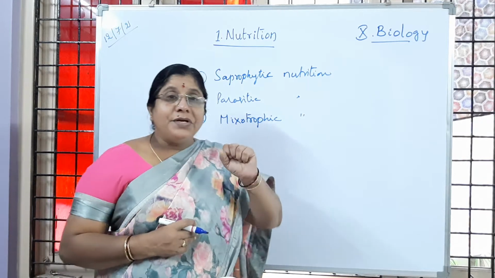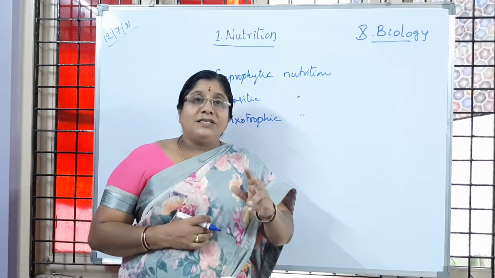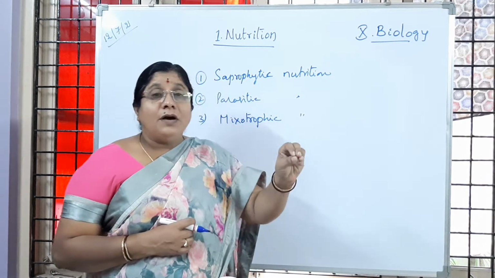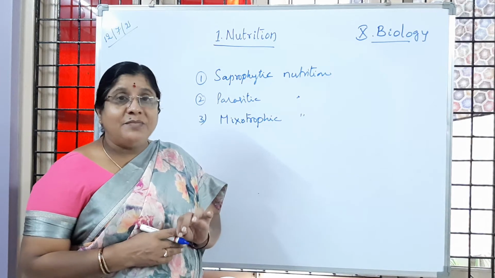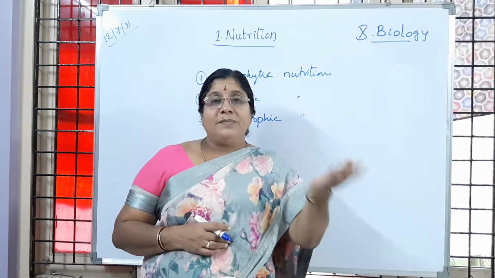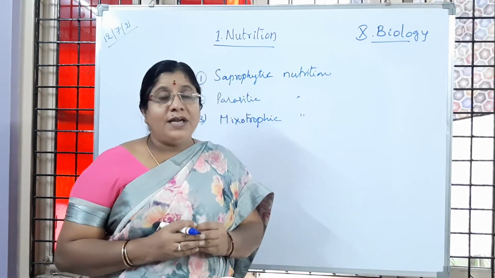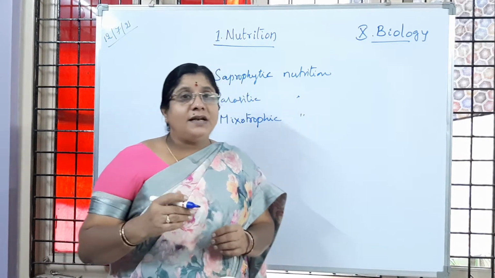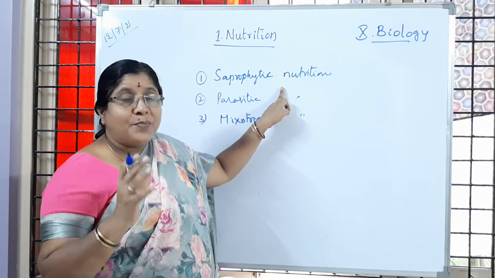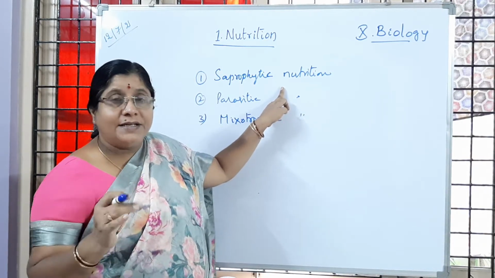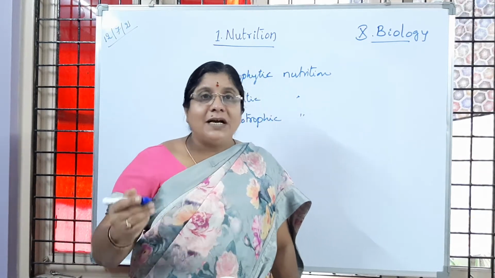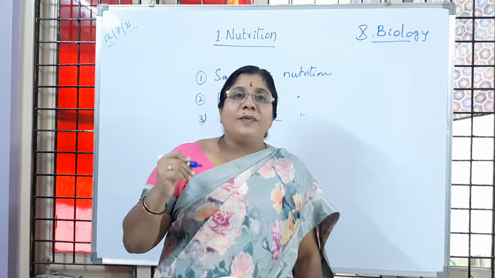They release chemicals called enzymes on the dead bodies of plants or animals, and the enzymes make the food easily digestible, and that becomes a source of energy for them. Such nutrition we call saprophytic nutrition. Saprophytes are the organisms which feed on dead organisms by releasing chemicals on the dead bodies of plants and animals.